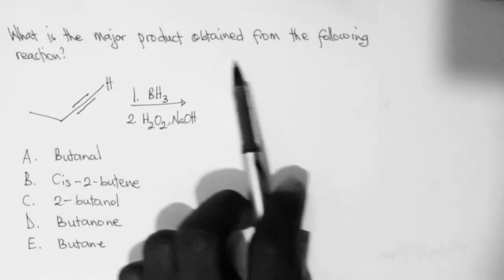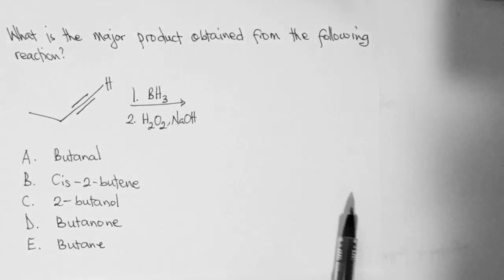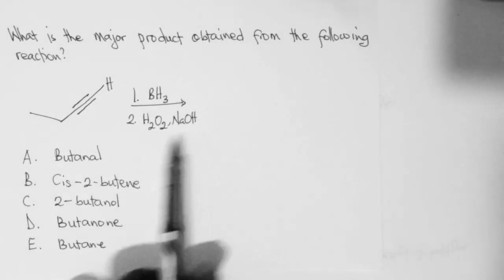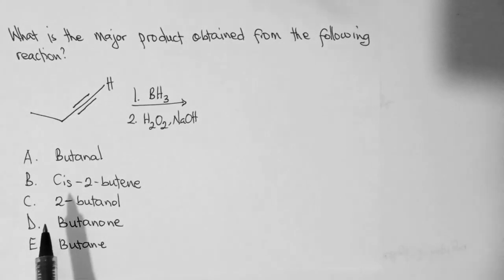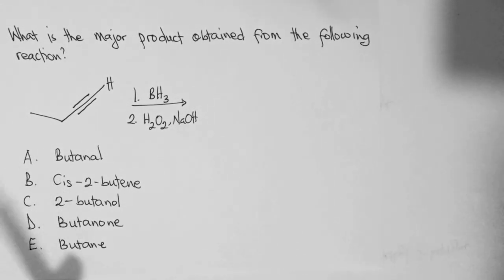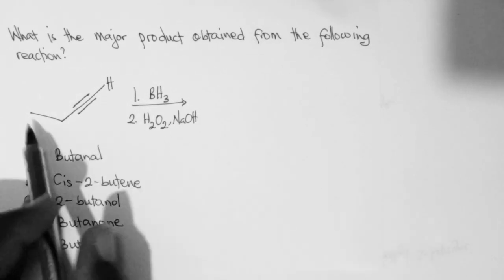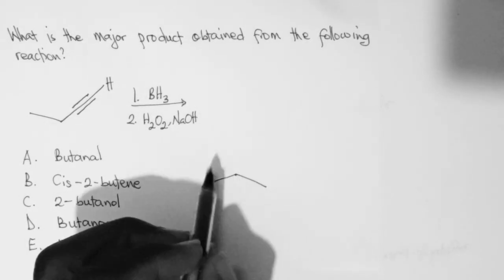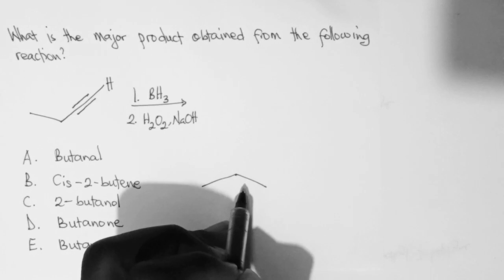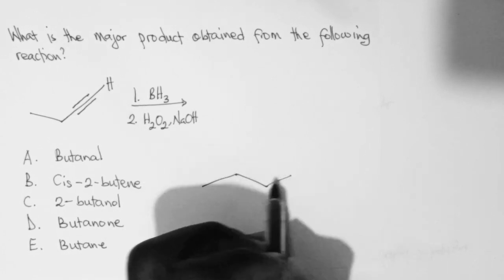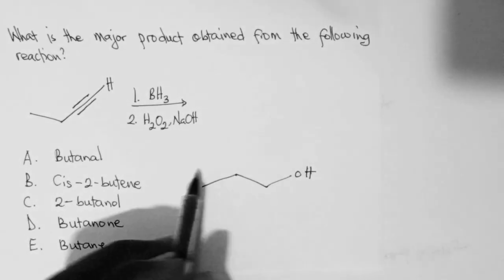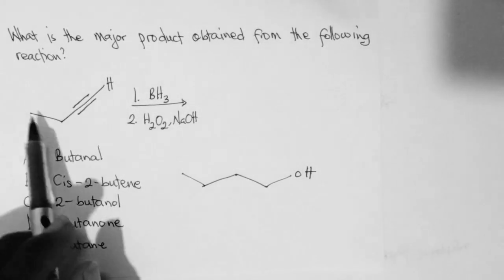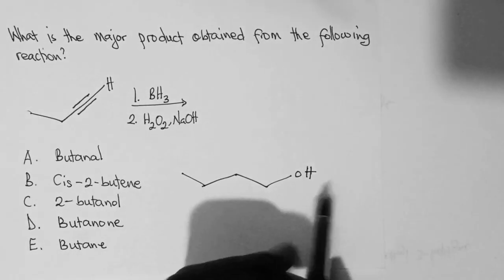What is the major product obtained from the following reaction? So this is a hydroboration reaction. And hydroboration reaction is an anti-Markovnikov's reaction. So we are going to produce a primary alcohol. So this is an OH, but the number of carbons are 4. So 1, 2, 3, 4. So this is what we are going to produce in solution.